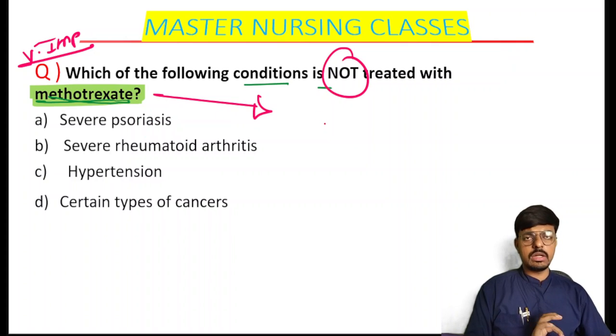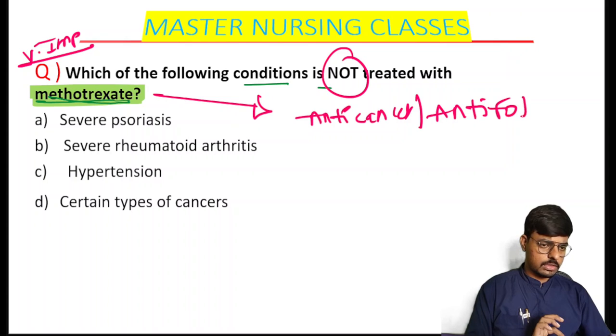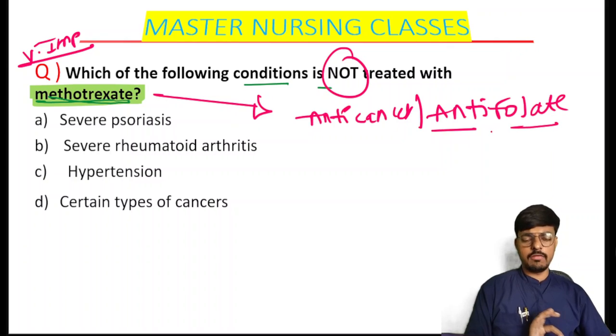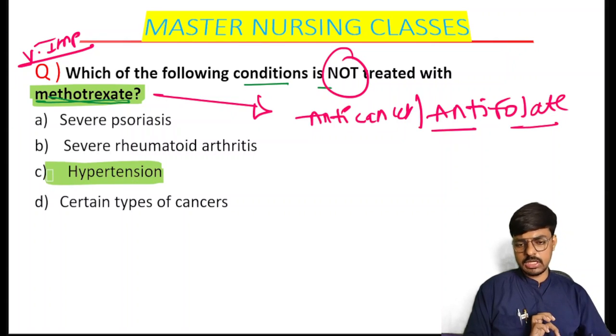Methotrexate is an anti-cancer drug, and it is also used as an antifolate, which means it acts against folic acid. Can anyone tell the answer in the comment box: in which condition can we not use methotrexate? Yes, very nice. For the treatment of hypertension we can't use methotrexate. Option C is the correct answer.